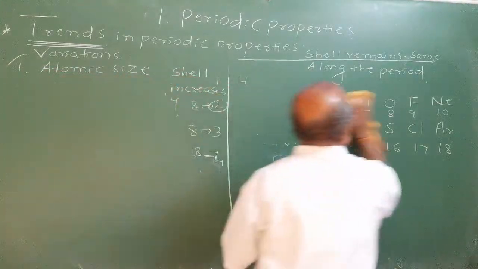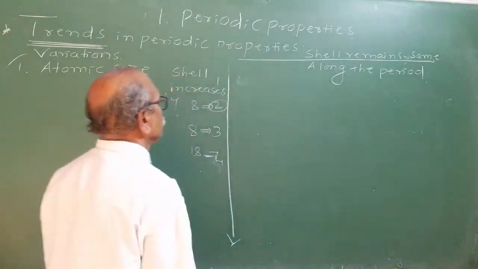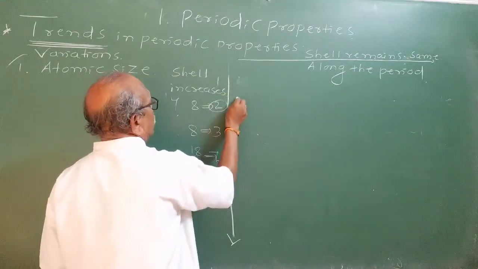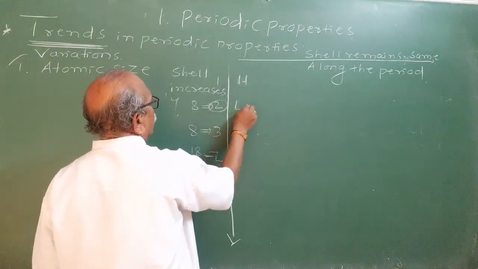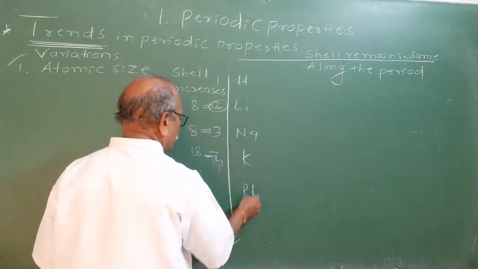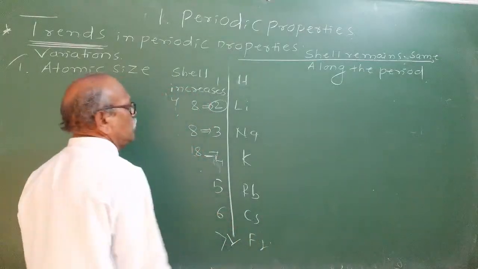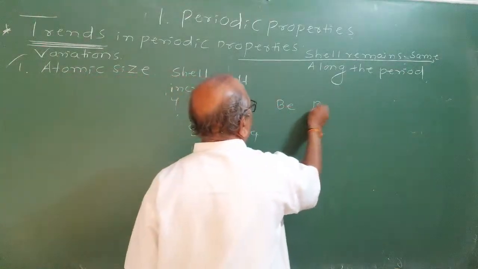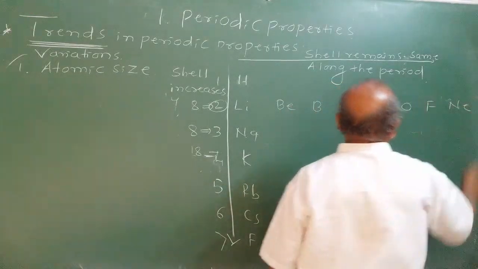The main reason for this is, along the period what happens is, generally the metals, that is alkali metals which are present here, first one is hydrogen, lithium, sodium, potassium, rubidium, cesium, francium, that is periods 5, 6, 7 down the group. Along the period, if you see lithium, beryllium, boron, carbon, nitrogen, oxygen, fluorine, neon, just observe.